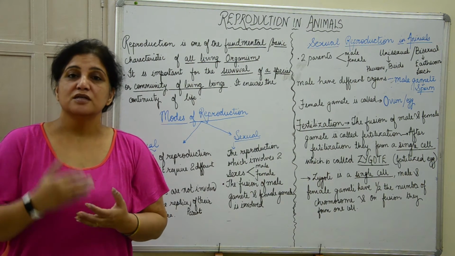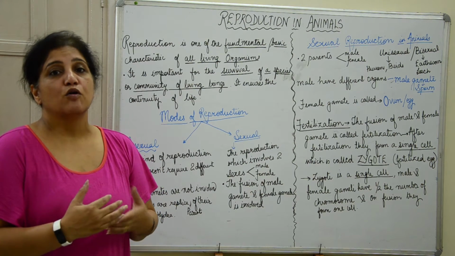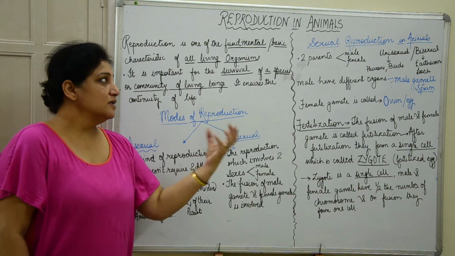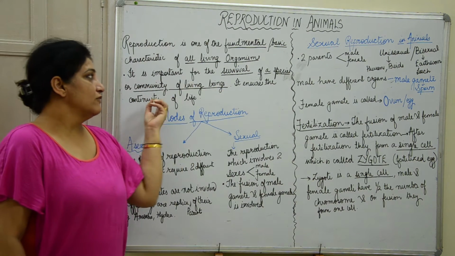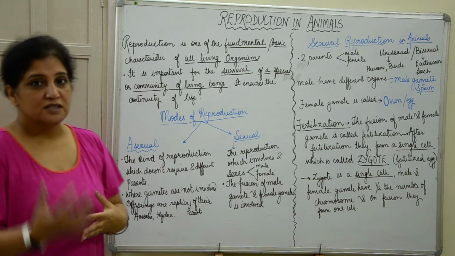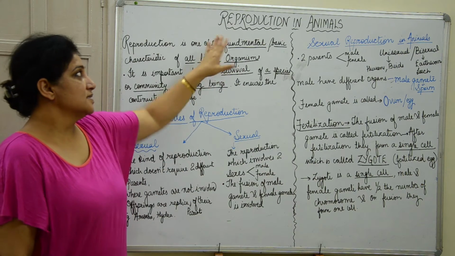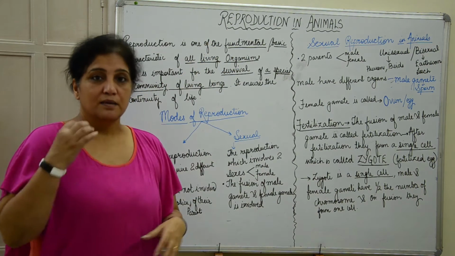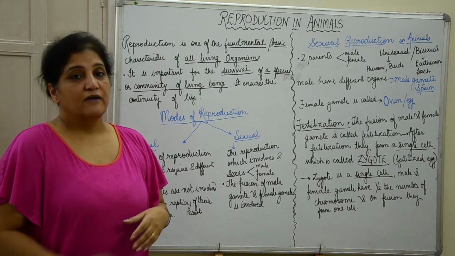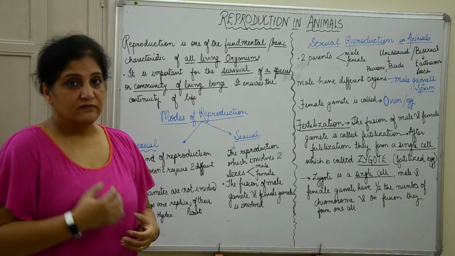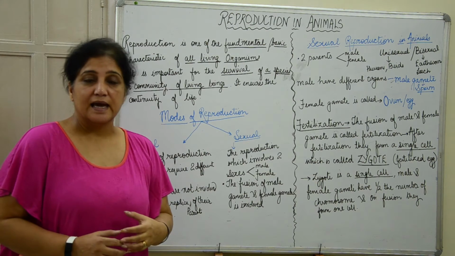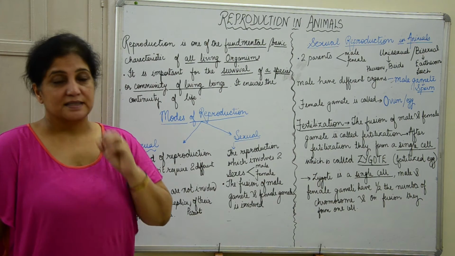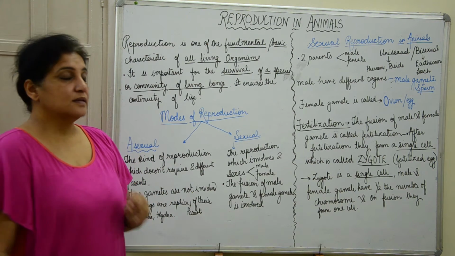So reproduction ensures that a species of organism continues to survive. It ensures that there is continuity of life in that community of living beings. So that is why it is a very important function of all living things. It is basically a fundamental, very basic characteristic of living things.